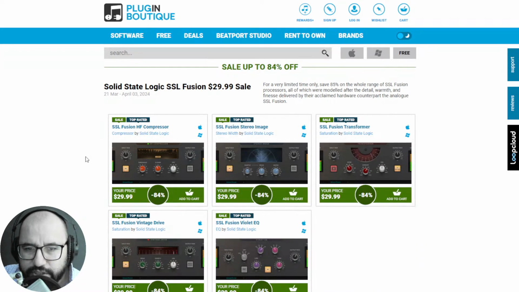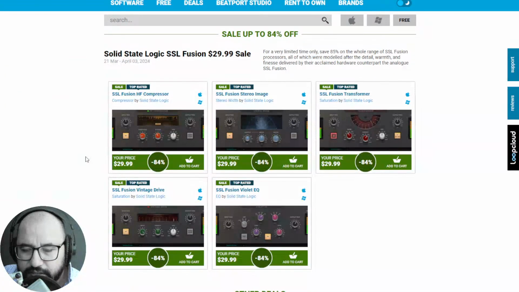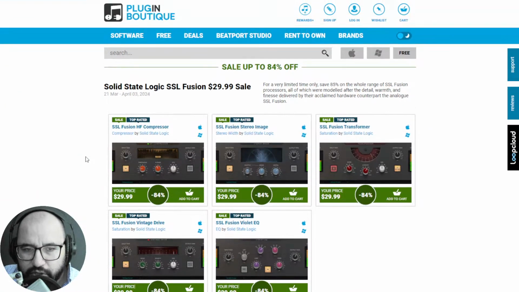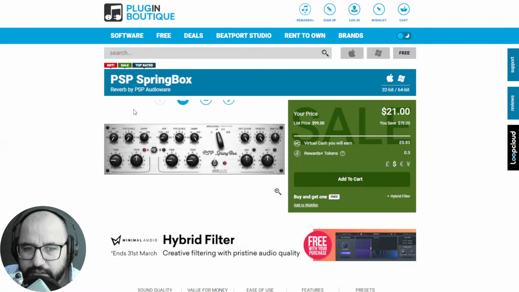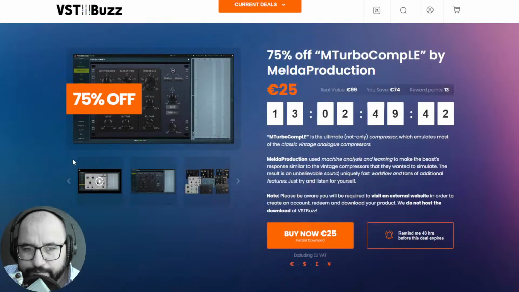Also Solid State Logic SSL Fusion sale, 84% off on these SSL Fusion plugins. PSP AudioWare Boutique Week sale, 50% off. And also this other spring reverb, the PSP Spring Box, huge sale as well. Only $21 for this awesome spring reverb by PSP.